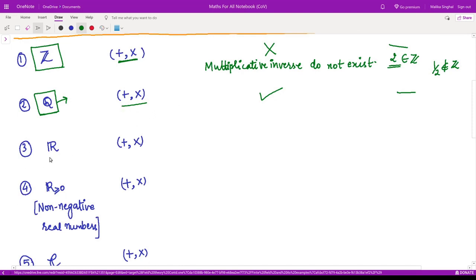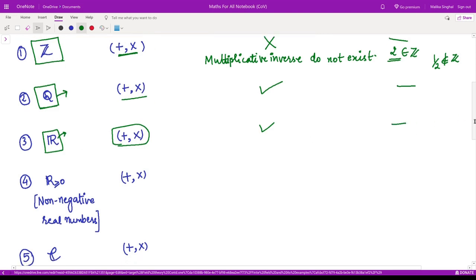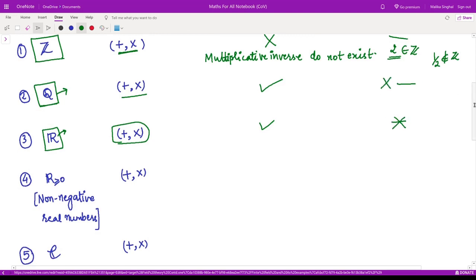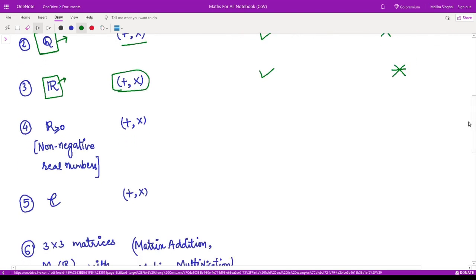The next example is the set of real numbers. The given operations are the usual addition and multiplication. Yes, it is a field. Moreover, the set of reals is an infinite set, right? Therefore, this is not a finite field.